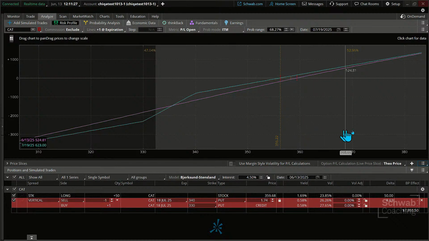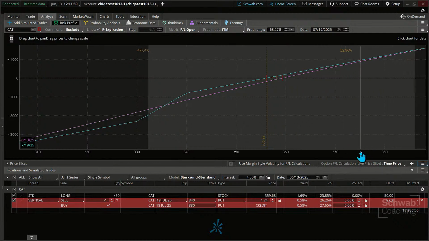So I might just crunch this in a little bit so we can get our probability range in here too. So I've put this in place, and you'll notice down here that that is the break-even price. It gives us a price there on this particular trade. Now we know with the short put vertical, if we hold above a certain level, we can be profitable on it. Oh, let me do this too. I'm going to hide all positions.